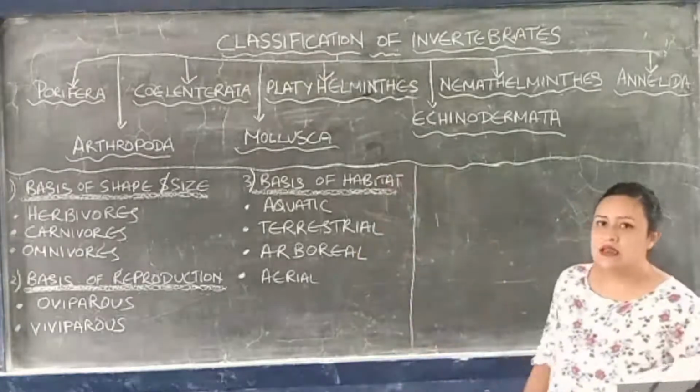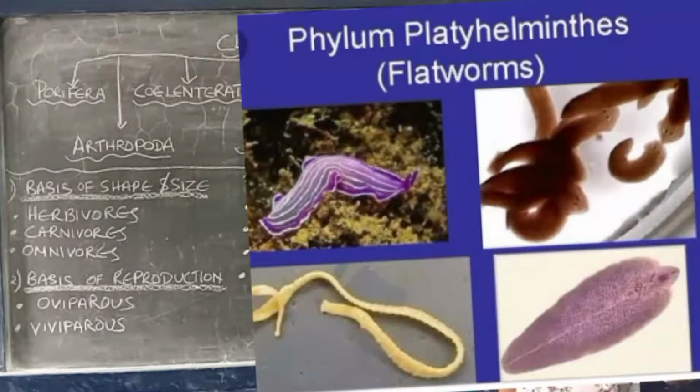Then the third one is Platyhelminthes. Platy means flat and helminthes means worms. Have a look. These are the examples of the animals that come under Platyhelminthes. They are free living or parasitic. They are found inside the body of higher animals. Platyhelminthes have a soft and flat body, which is why they are also called flatworms.